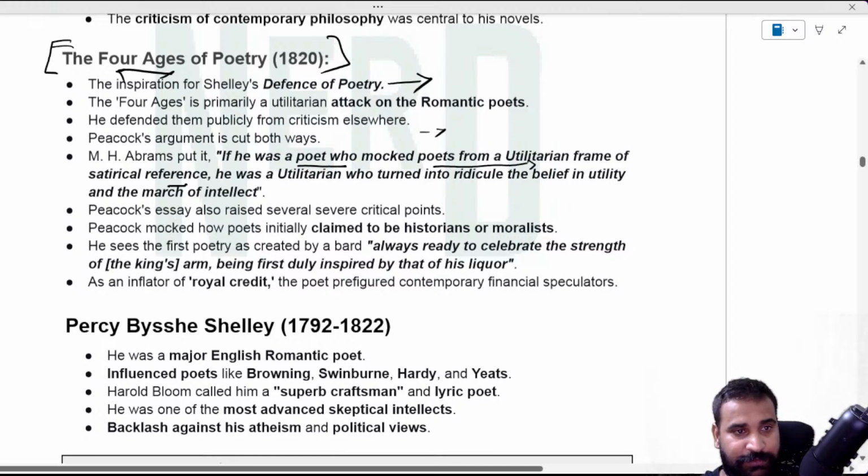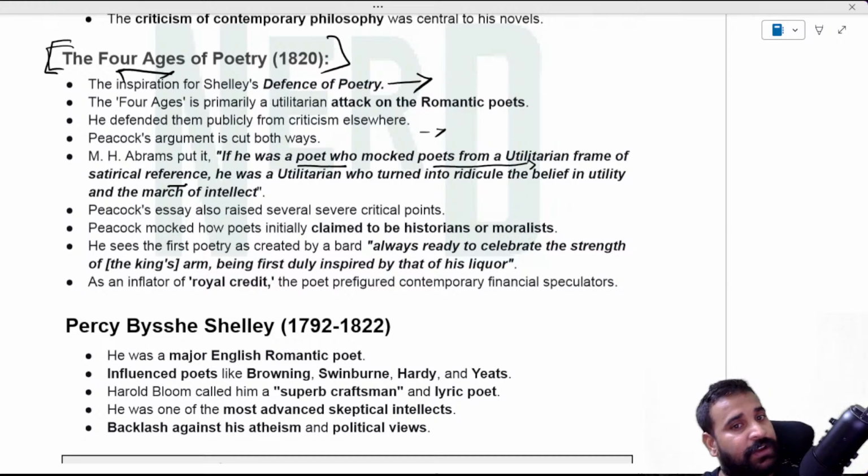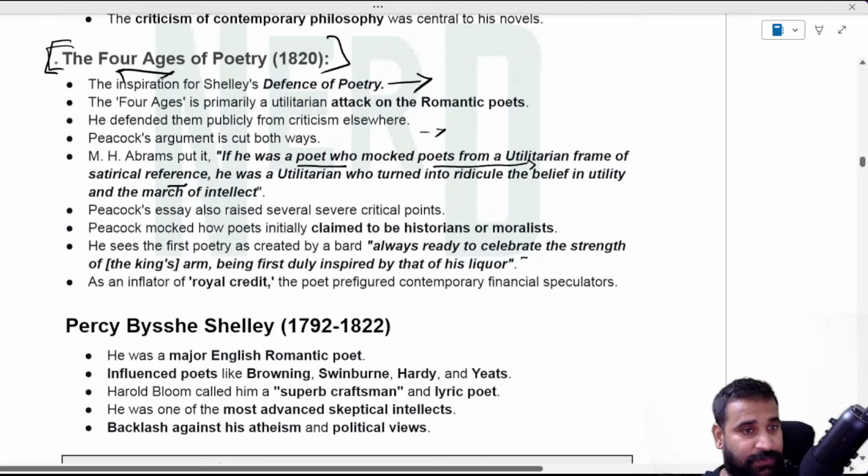So what you should know: the Four Ages of Poetry by Thomas Love Peacock, and that inspired Shelley to write the Defence of Poetry. Very important. And he says the poetry is created by a bard, always ready to celebrate the strength of the king's arm, being first duly inspired by that of his liquor. Anyway, that's what you have to know, and that's enough.